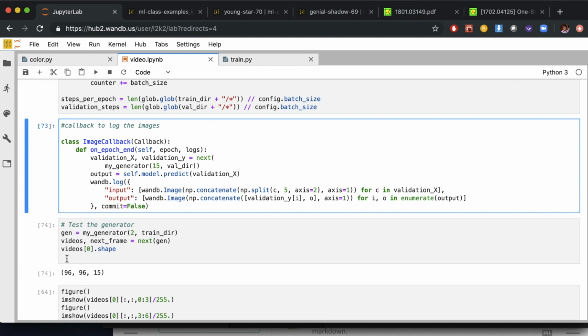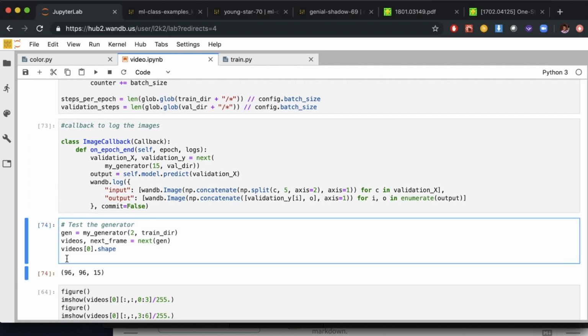And then here I have a little test for our generator. We don't need to necessarily run this, but this might give you a better understanding of how the generator works. So in this case, we set up a generator to have a batch size of 2, and we're going to use the train directory. And then the next line here, we actually call next on the generator. So that's going to return 2 videos and 2 next frames.